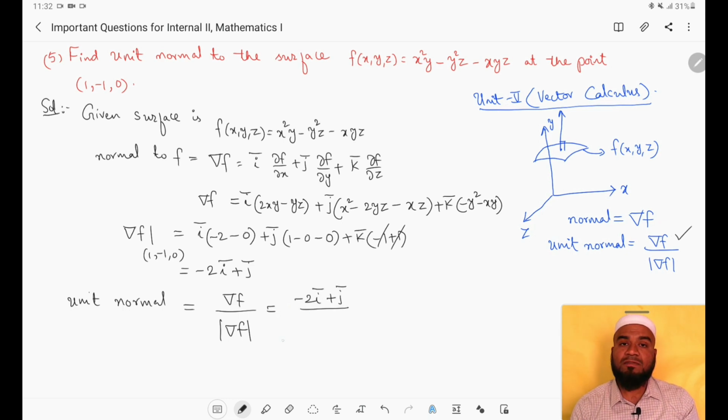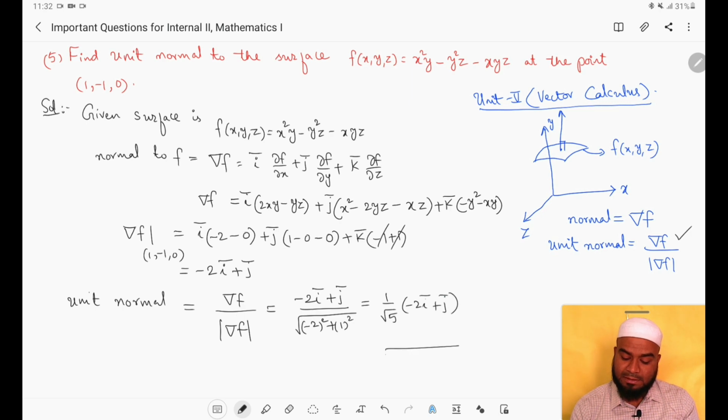Now the magnitude of del f. Magnitude of del f is square root of (-2) whole square plus 1 square. Simplification will give us 4 plus 1, which is 5. So the unit normal is 1 by root 5 into (-2 i bar plus j bar), right? This is the required unit normal for the given surface f of x, y, z. Now let us see the sixth question.